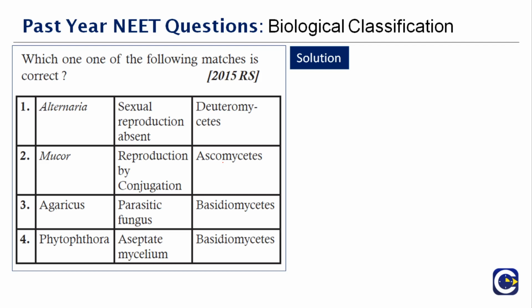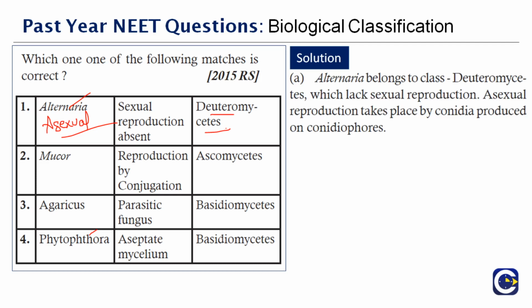Out of the 4 options given here, the first option is right. In Alternaria, sexual reproduction is obviously absent, and it belongs to the class Deuteromycetes, which lacks sexual reproduction. Asexual reproduction alone is seen in Alternaria. Always remember this. When you talk about fungi, you have different classes: Basidiomycetes, Ascomycetes, Deuteromycetes. So the first option is correct.